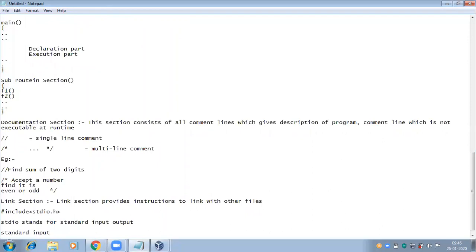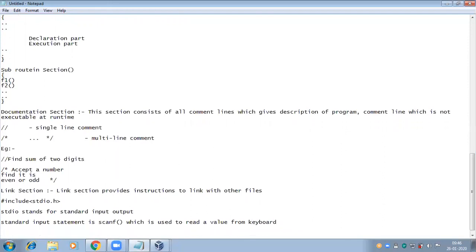Standard input statement is scanf, which is used to read a value from the keyboard. And standard output statement is printf, which is used to print a value on the screen.